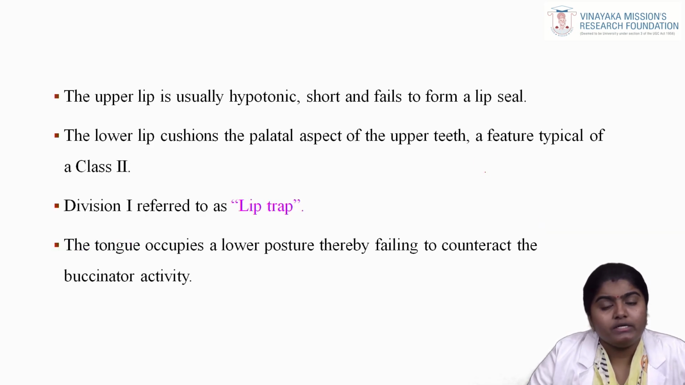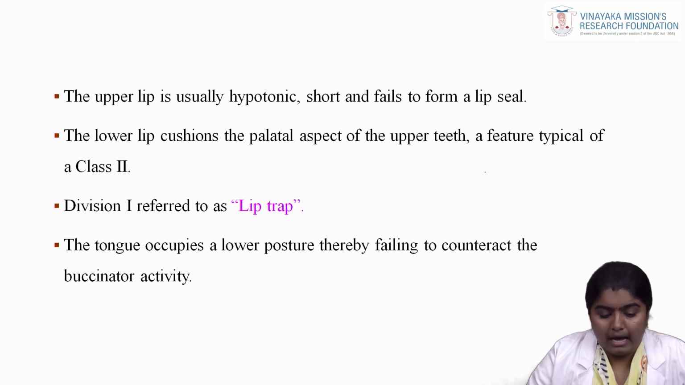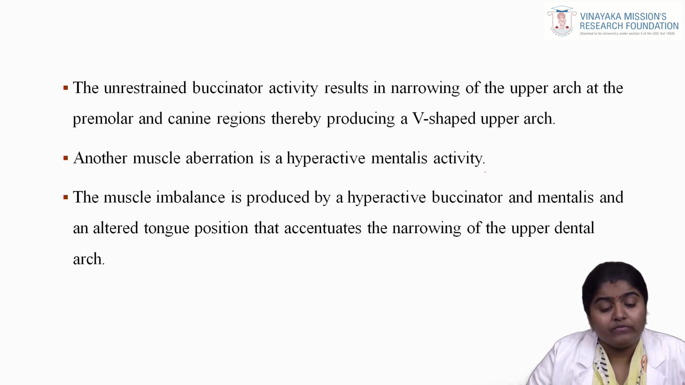Another important feature to note is that division 1 is referred to as lip trap, where there is a maxillary proclination. The patient will not be able to close their mouth, so they will lose their confidence, and they will position their lip behind the upper incisors. This is called an upper lip trap, where the upper lip is usually hypotonic, short and fails to close to form a lip seal. Here the tongue occupies a lower posture, thereby failing to counteract the buccinator activity. The unopposed buccinator activity results in narrowing of the upper arch at the premolar and canine region, thereby producing a V-shaped upper arch.